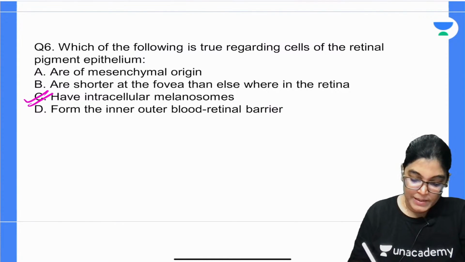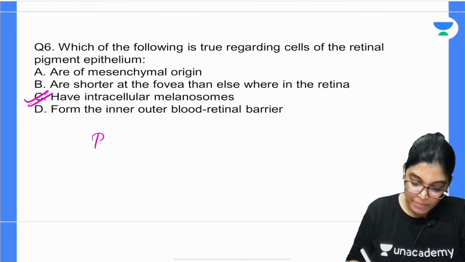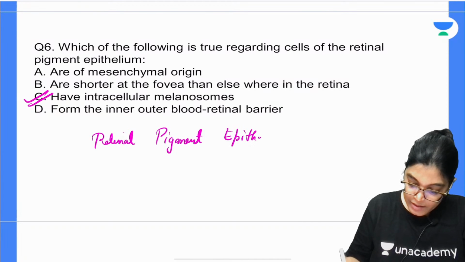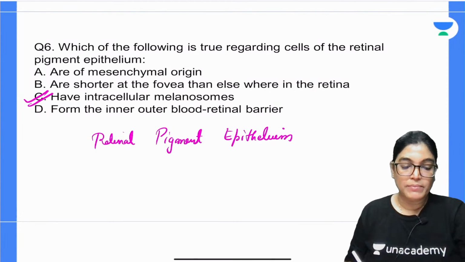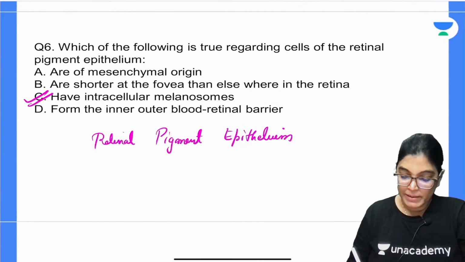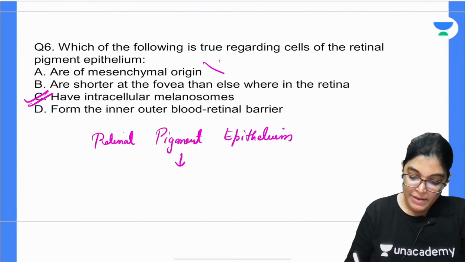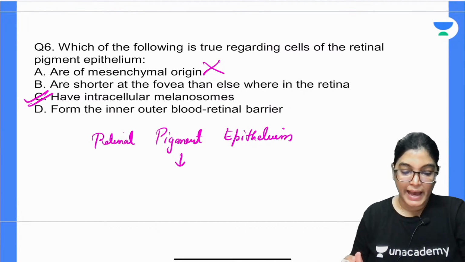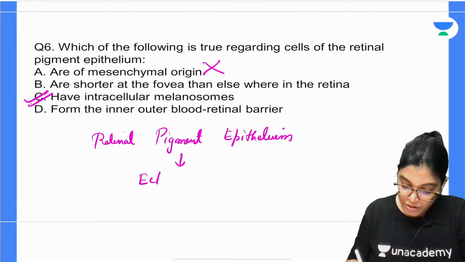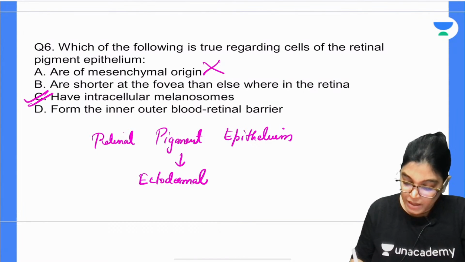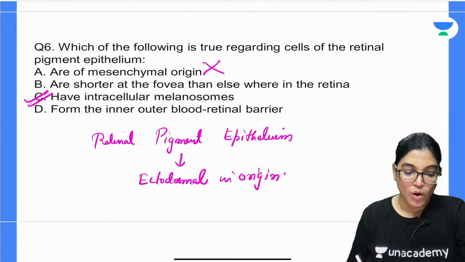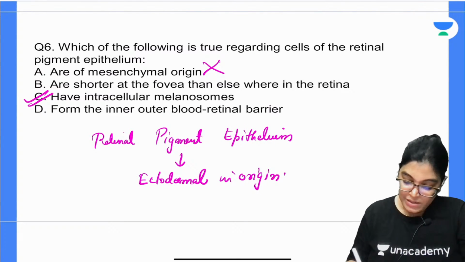So, my dear aspirants, when we are talking about the retinal pigment epithelium, the cells of retinal pigment epithelium are not mesenchymal in origin. This is wrong. So, the first option is wrong. Why? Can anybody tell me? It is ectodermal in origin. It is not mesenchymal, it is ectodermal in origin. So, option A is wrong. Now this C option is right. Why?